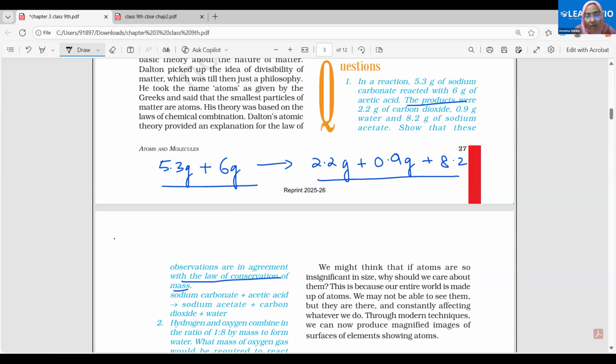Let's see this. On the reactant side, 5.3 plus 6. How much does it give you? 11.3 grams, right? Let's see it on the product side. 2.2 plus 0.9 is 3.1, plus 8.2 is 11.3. Is it understood?